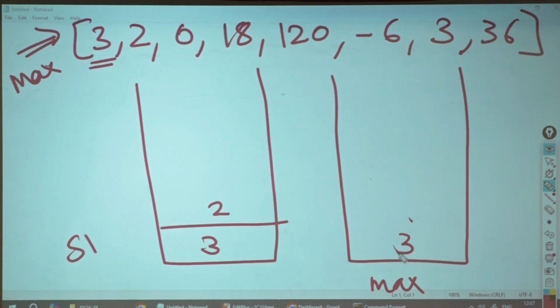He is saying at the time of pushing only you are checking. Yes, I am checking while pushing to maintain the stack. When you ask me to give the minimum, will I iterate through the stack again? No. At any point of time, my stack always gives me one operation when I say give me your top or give me your peek. So when I want to find the minimum, I will always say peek, and it will give me.